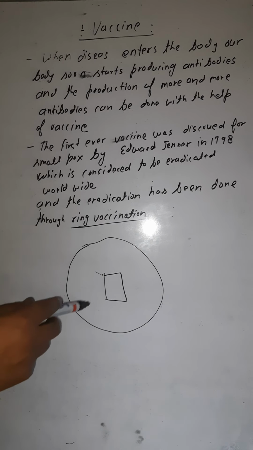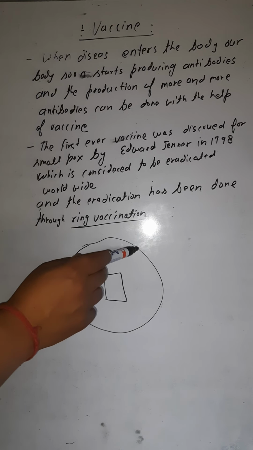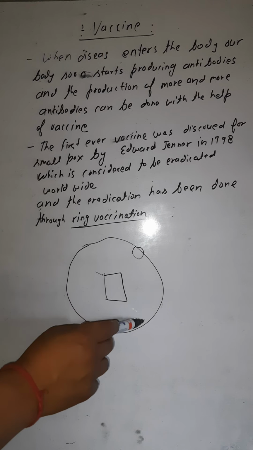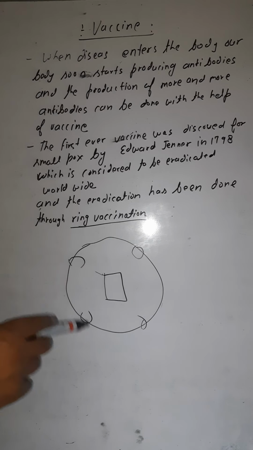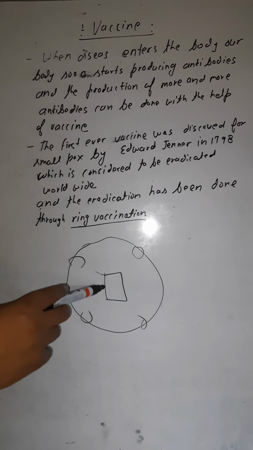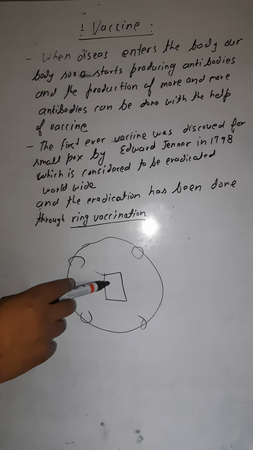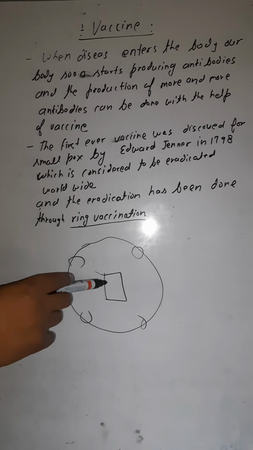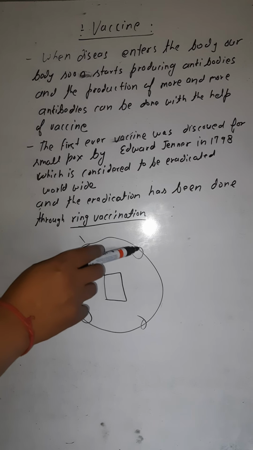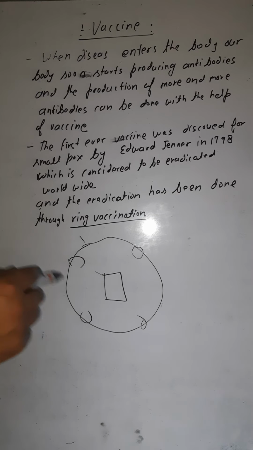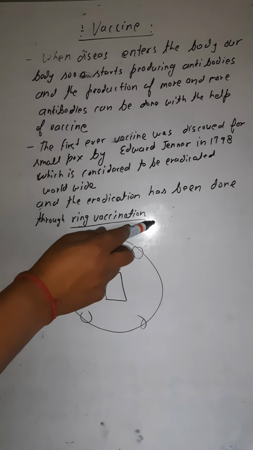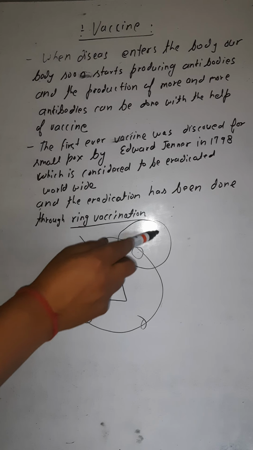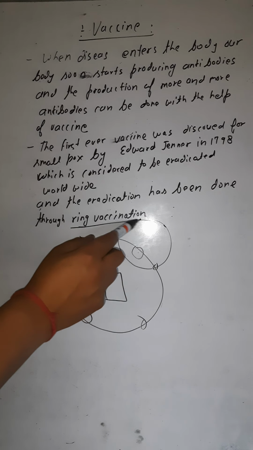Okay, now suppose this is the person who is exposed to smallpox, and there might be other persons, one here and one here. These persons might also be affected because they are coming in close contact with this one. So if this person is vaccinated, the people surrounding him would also be vaccinated. Again, this person is coming in contact with someone else, so the people around him are also to be vaccinated.